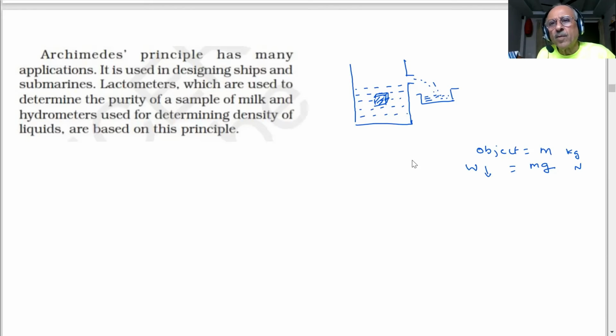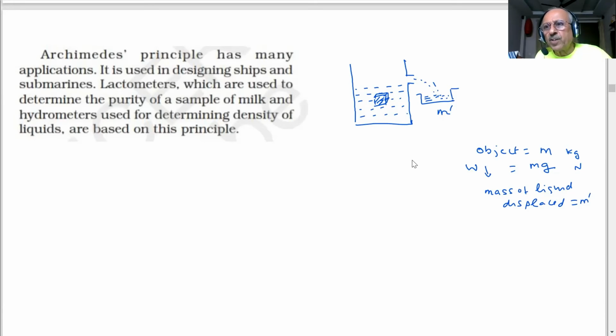And if supposing the mass of the liquid displaced is m dash. Okay? Mass of liquid displaced is how much, student? m dash. Then what will be the weight of the liquid in terms of force, student? How much force is there then?